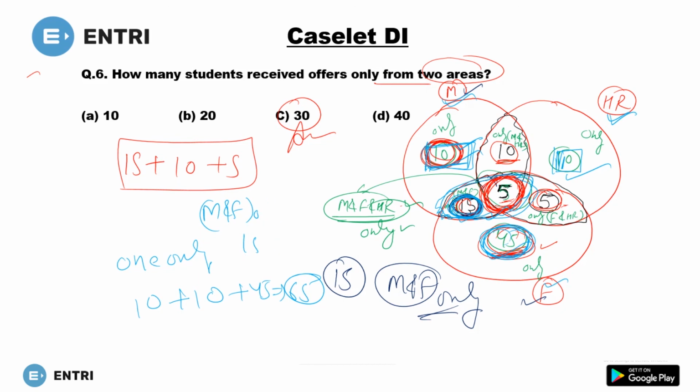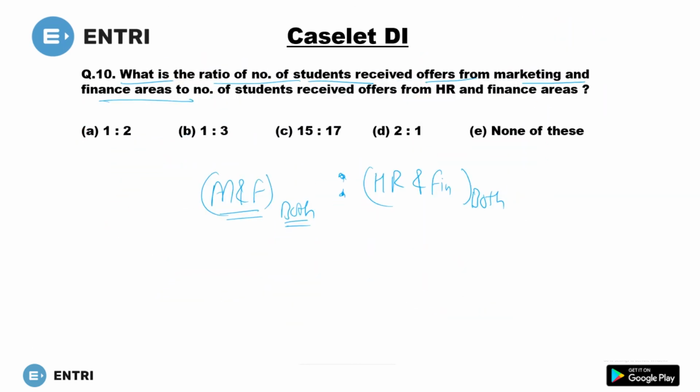But he had asked you marketing and finance, so this whole area will include marketing and finance. I know it is also including this HR, but it is also including marketing and finance. So this 5 will also get included. So you will get 20. I hope this one is clear. So marketing and finance, you are getting 20.